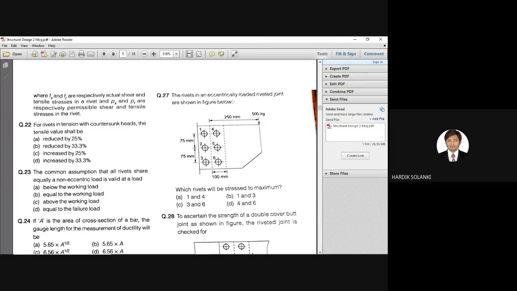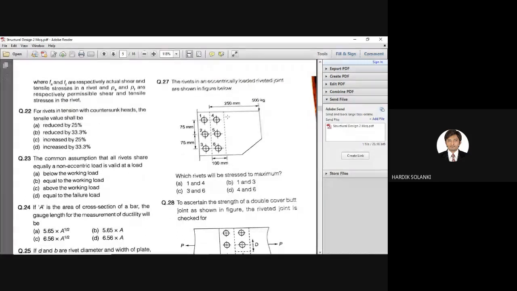The rivets in an eccentrically loaded riveted joint are as shown in the figure below. The figure is given, the rivets are given, values are given, and a load of 500 kg is applied here. Which rivet will be stressed to maximum?